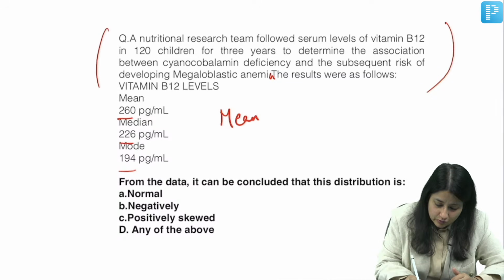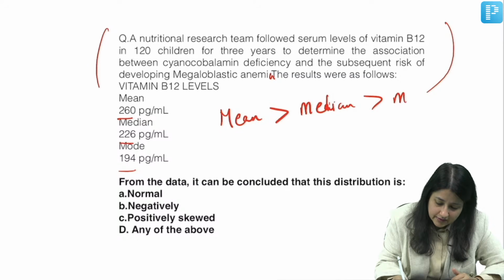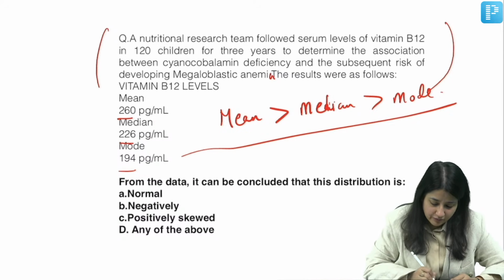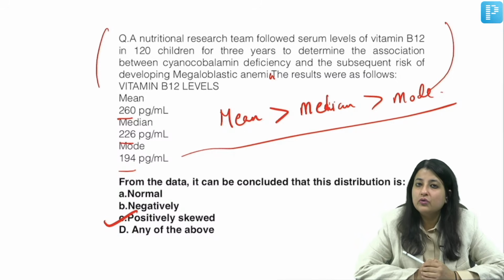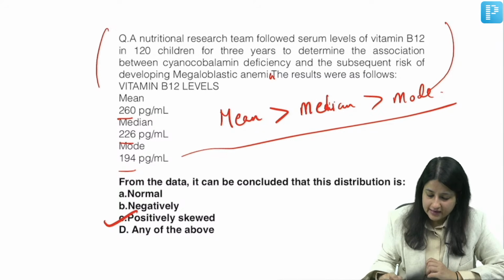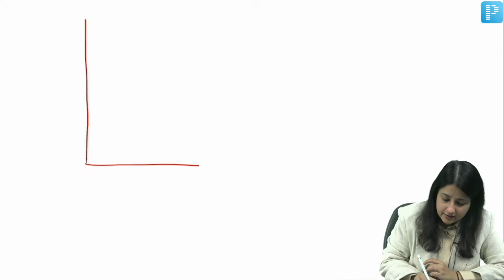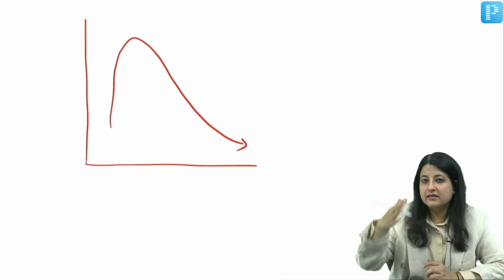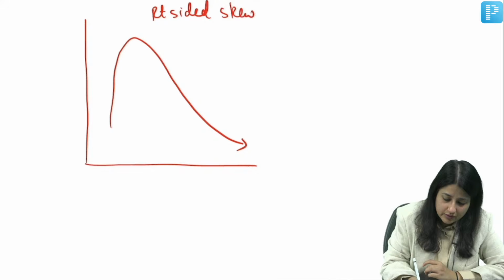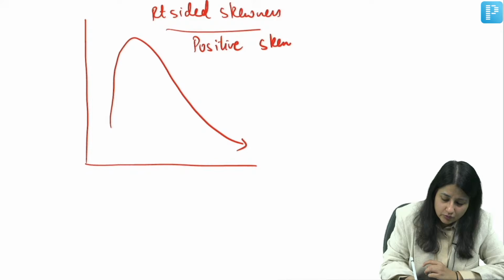That means here you know that mean is more than median, and median is more than mode. So, when mean is more than median is more than mode, which type of data is it? It is positively skewed data, or you could also say right-sided skewness. How does the graph look, guys? If you remember one thing, look over here, this one. If the direction of the tail is pointing towards the right side, this is right-sided skewness. You will always look at the direction of the tail: positive skewed.